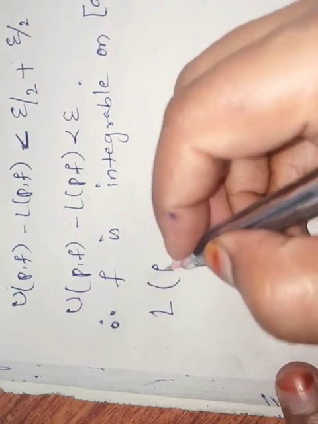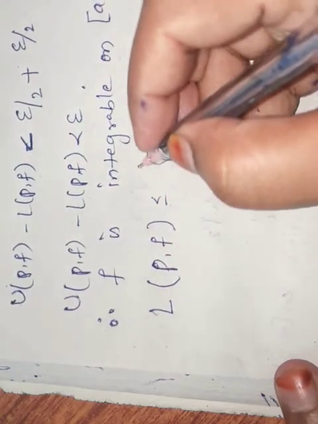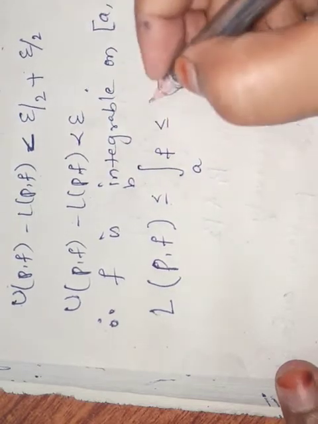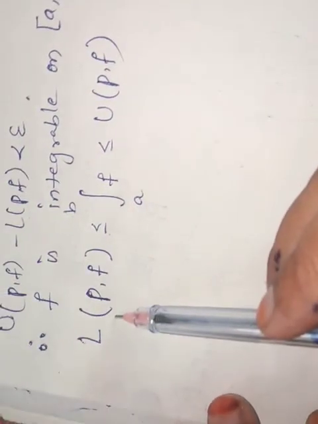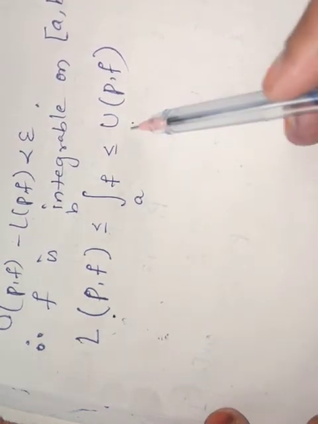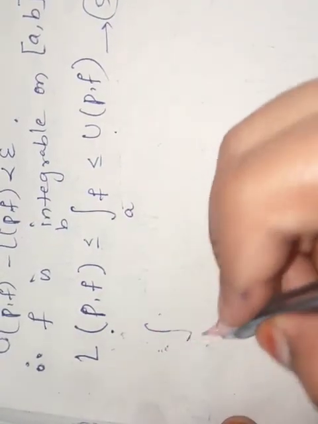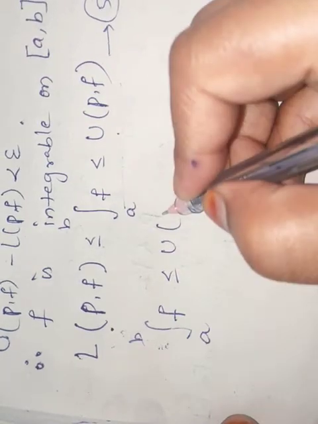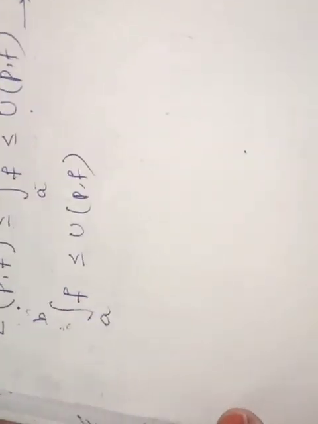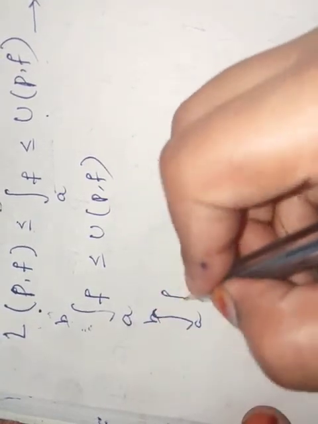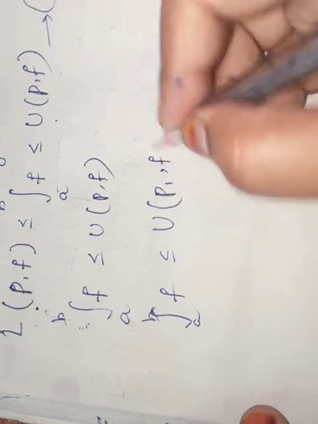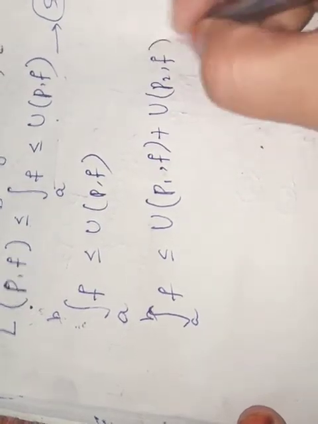Let L(P, f) be less than or equal to the integral from a to b of f, which is less than or equal to U(P, f). We already know that L(P, f) is the lower integral from a to b of f and U(P, f) is the upper integral from a to b of f. First take this as equation number 5. First take this term: the integral from a to b of f is less than or equal to U(P, f). So U(P, f) can be written as: the integral from a to b of f is less than or equal to U(P1, f) plus U(P2, f).